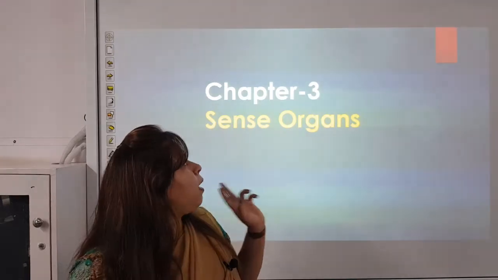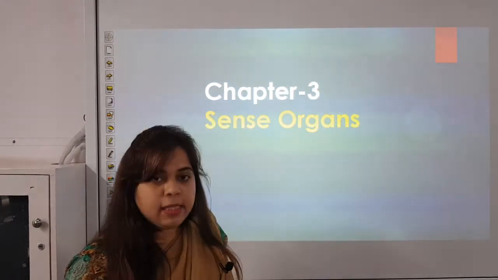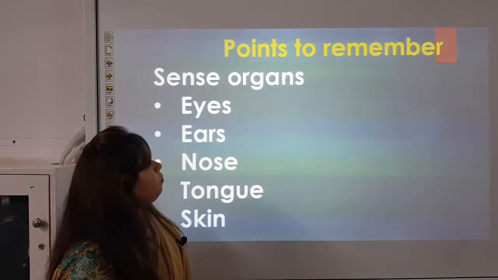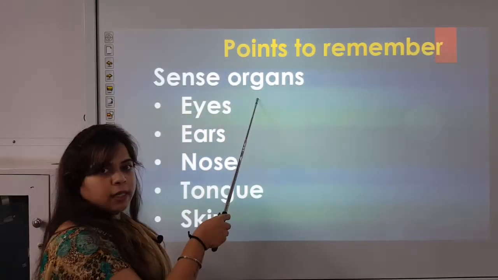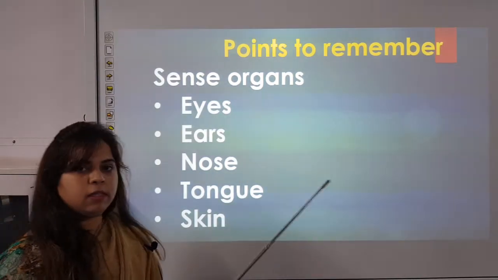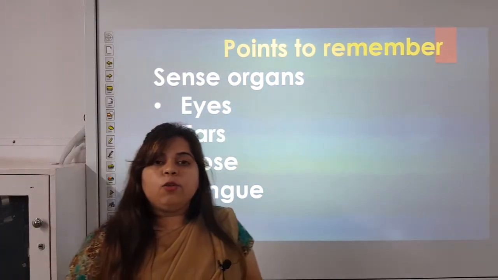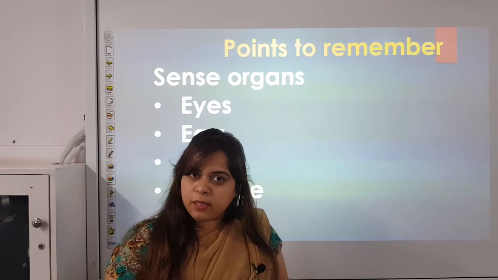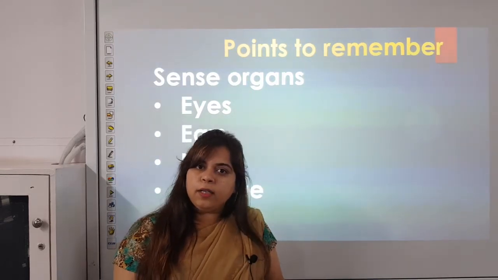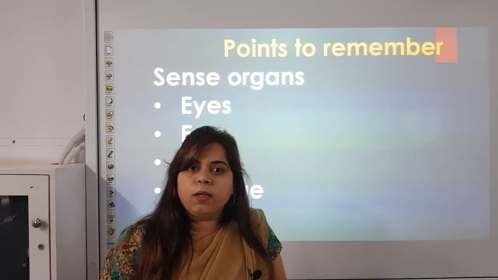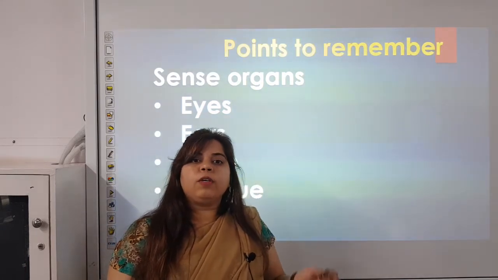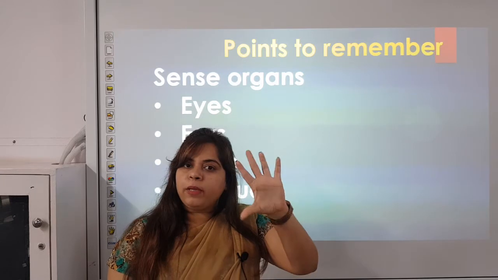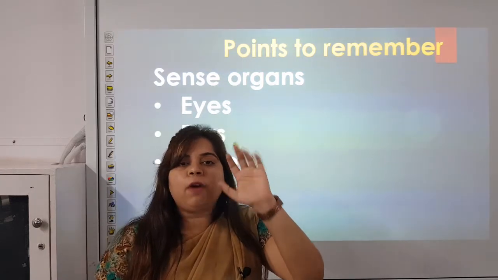Okay. Now, after discussing chapter number 2, we will discuss chapter number 3, Sense Organs. The points which we will discuss in this chapter are what are sense organs and their types. Kids, you know our body is the most amazing machine in the world, as I told you earlier. How do you know what's happening in the world? You know that by your senses. Now we have 5 sense organs. How many sense organs do we have? We have 5 sense organs.